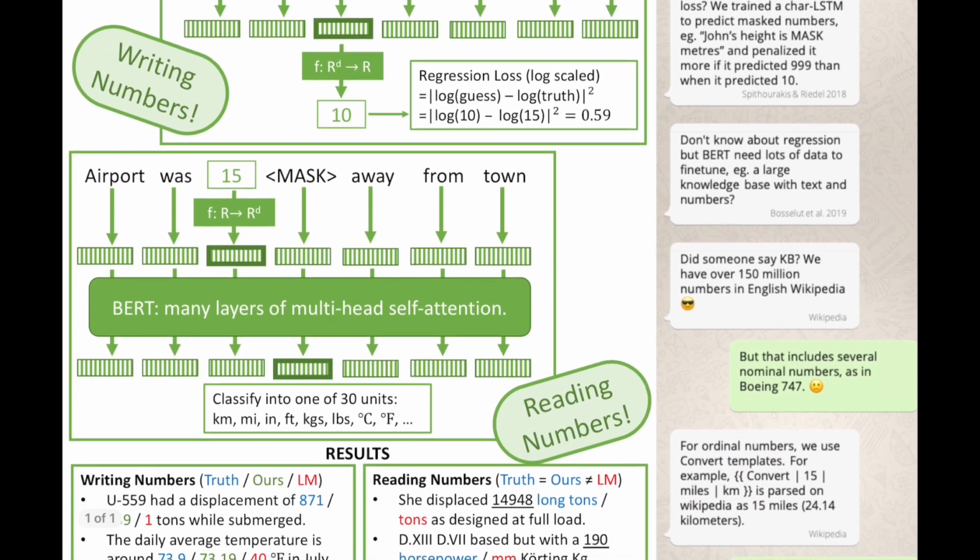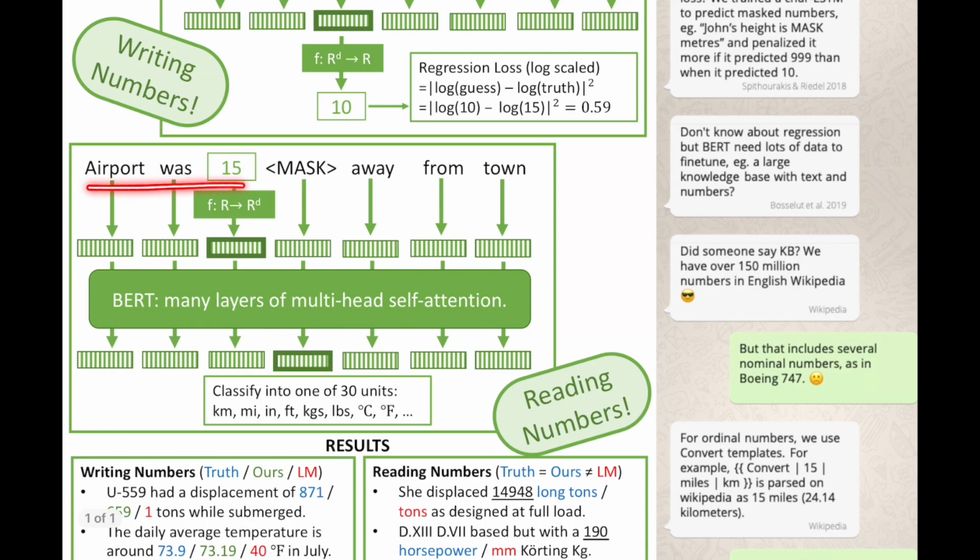Similarly, for reading numbers, instead of masking the number here, we mask the unit, and we pass the number into the language model not through a lookup embedding, but instead through, again, another feed-forward network that converts the number 15 into a vector representation. And then we use the same contextualized embedding for the mask to classify the unit out of one of these 30 units and then backpropagate using a classification loss.